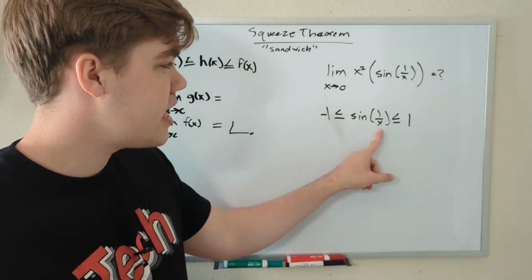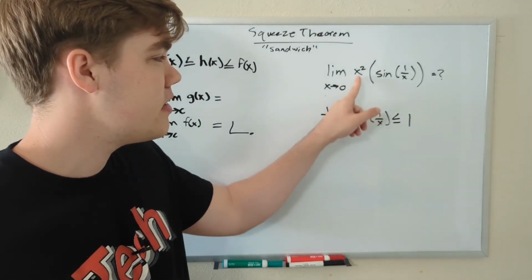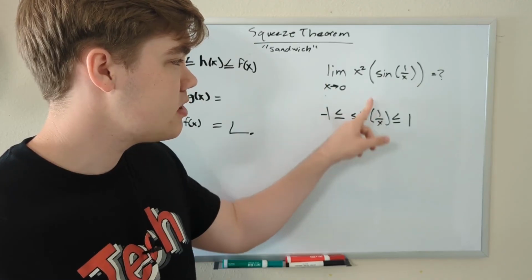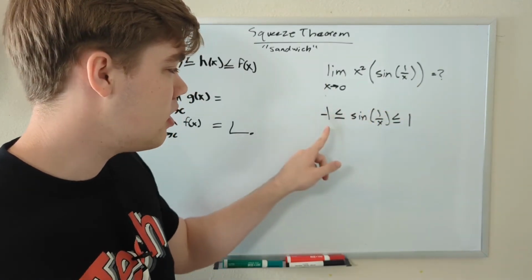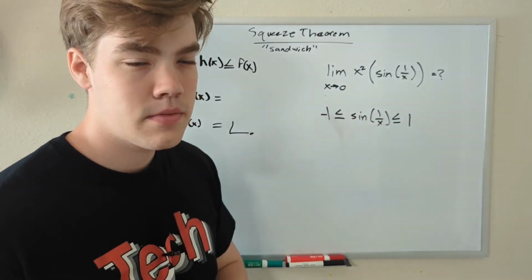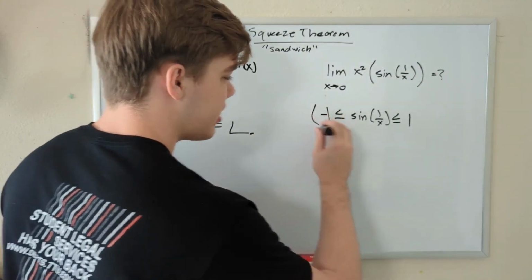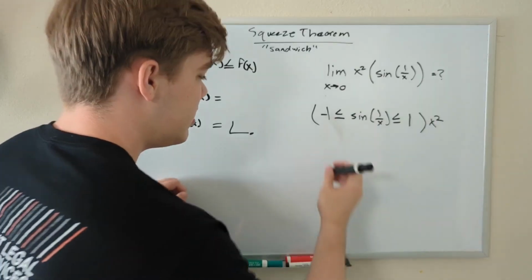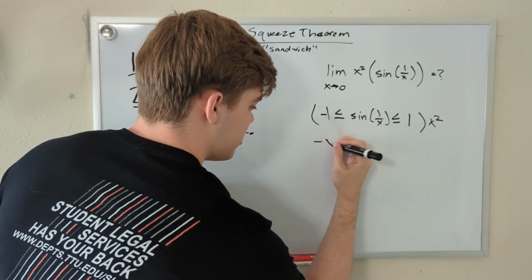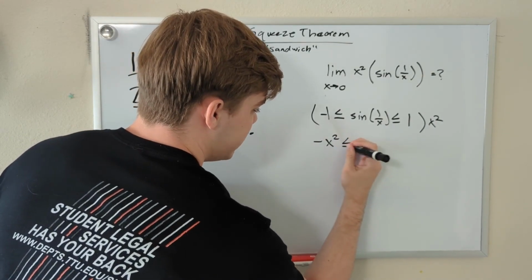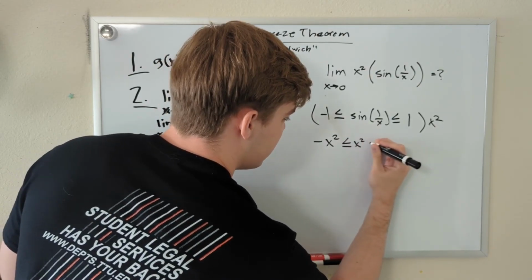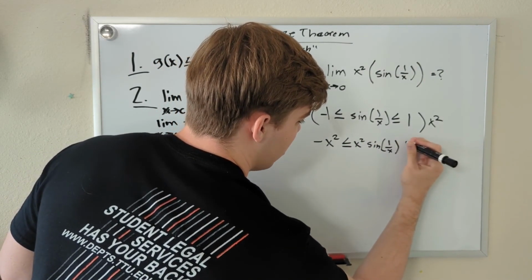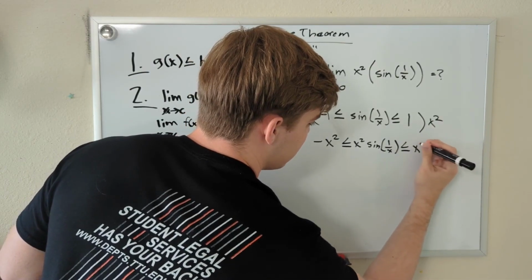But you may notice that this actually isn't the function we have in our limit. We have an x squared times sine of 1 over x. So how can we change our sine of 1 over x to equal what we have up here while also not changing what it's between? That's right, we can just multiply everything by x squared. So we have to apply it to everything. -1 times x squared is -x squared, which is always less than or equal to x squared sine of 1 over x, which is always less than or equal to x squared.